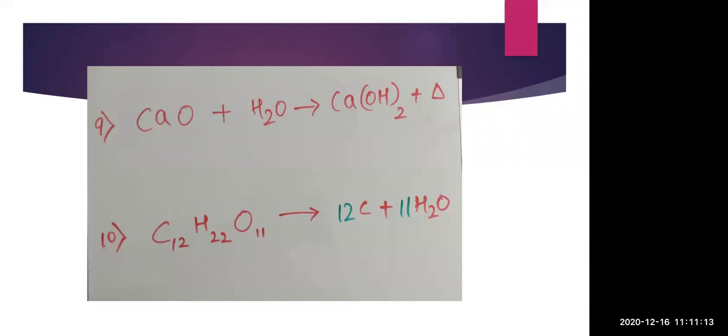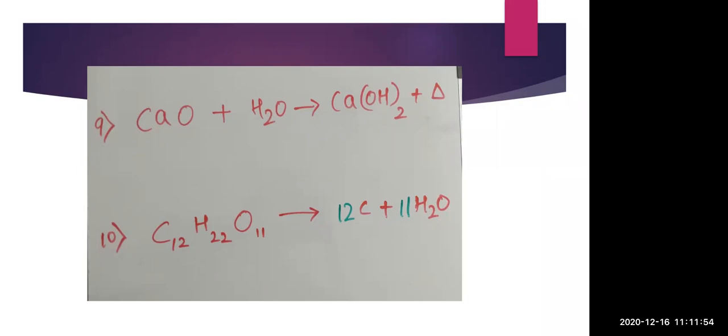In the exam this type of question can be asked: CaO plus H2O gives Ca(OH)2 plus heat. So the heat sign is for the heat released. It is not a product, it is the heat released while this reaction is going on. As heat is released and heat is on the product side, that means it is an exothermic reaction. So what is the definition of an exothermic reaction? Whenever heat is released while making the product or during any kind of reaction, that is an exothermic reaction. And when heat is absorbed to make the reaction, then that is an endothermic reaction, which we have seen earlier.